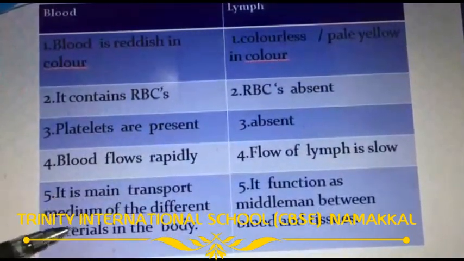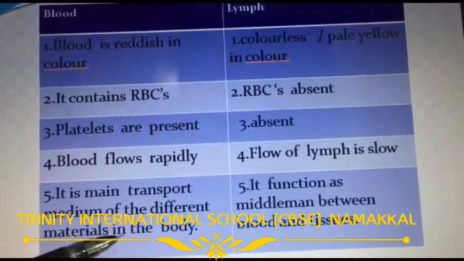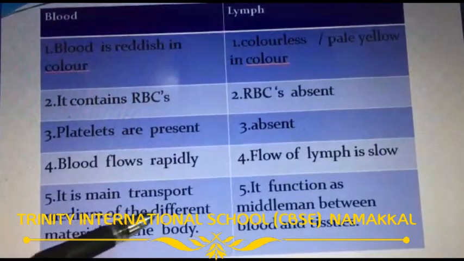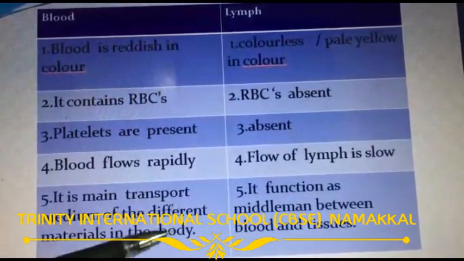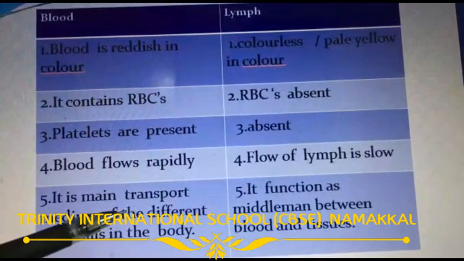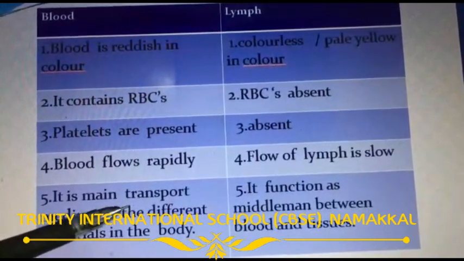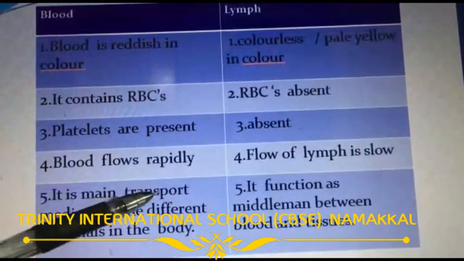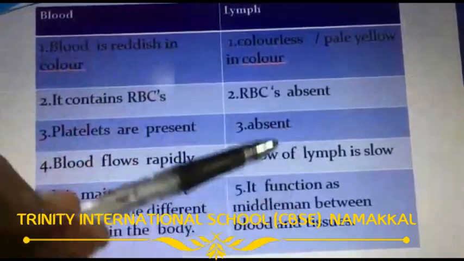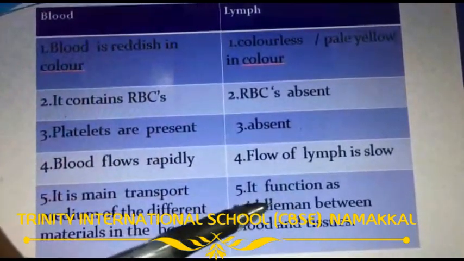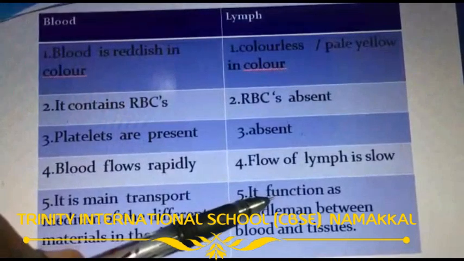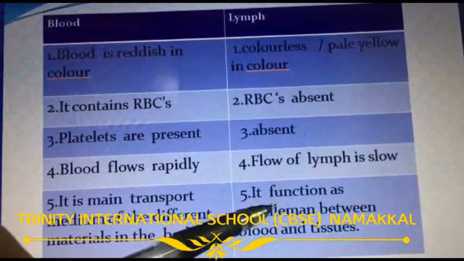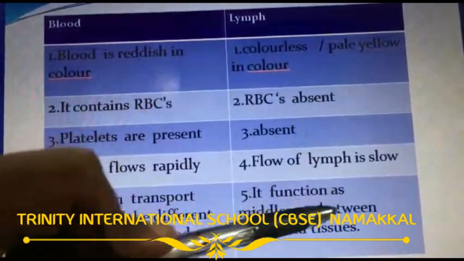Blood is the main transport medium of the different materials in the body. It carries nutrients, oxygen, hormones and some other substances, so it is a major transporter. Lymph is also a transport medium but not a major one, because it carries plasma, some blood platelets, a small amount of protein and fat to each and every cell.